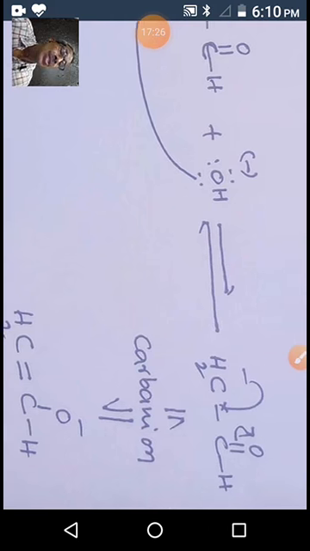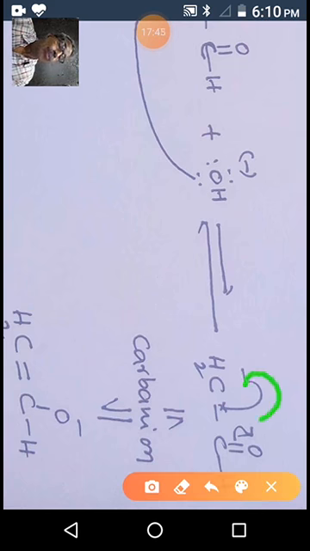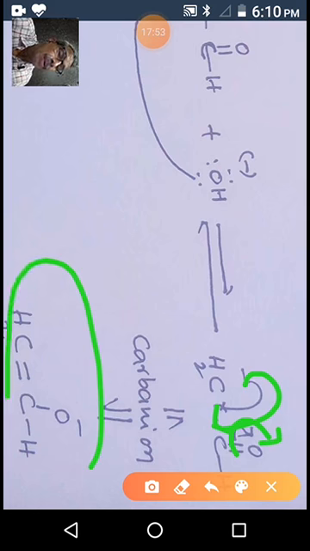What is resonance? Due to electron delocalization, there is a formation of more structures. We call them resonance structures. The phenomenon is called resonance. Due to resonance, energy decreases and the system stabilizes. So this electron pair with the minus charge moves here. At the same time, this bond pair moves, and due to this electron delocalization we get a special type of ion.